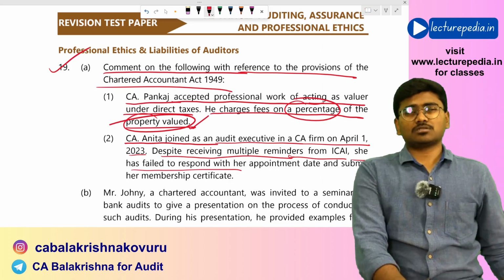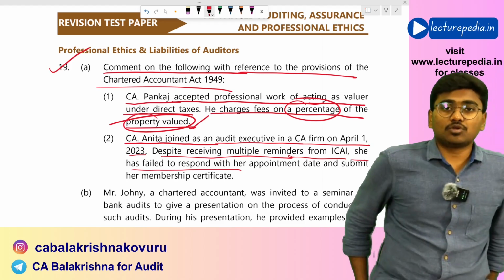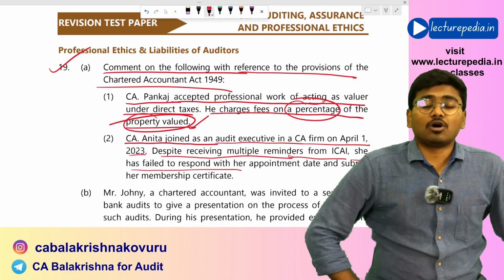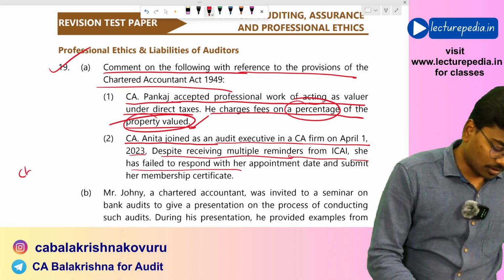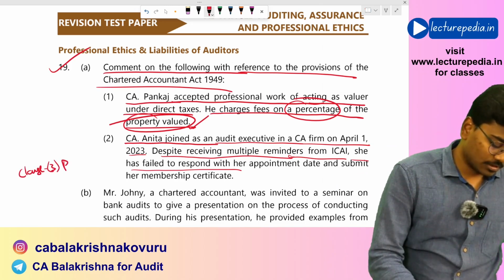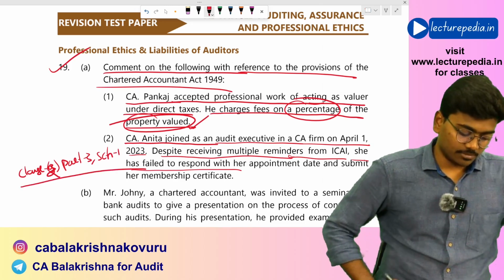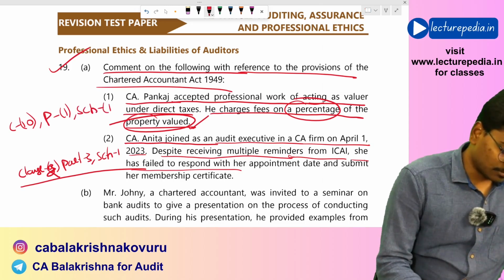See, as per clause 2 part 3 of schedule 1, you will be deemed to be guilty of professional misconduct if you don't respond to the information that has been asked by institute or council or of any of its committees. Okay, so as per clause 2 part 3 schedule 1, you will be deemed to be guilty of professional misconduct.